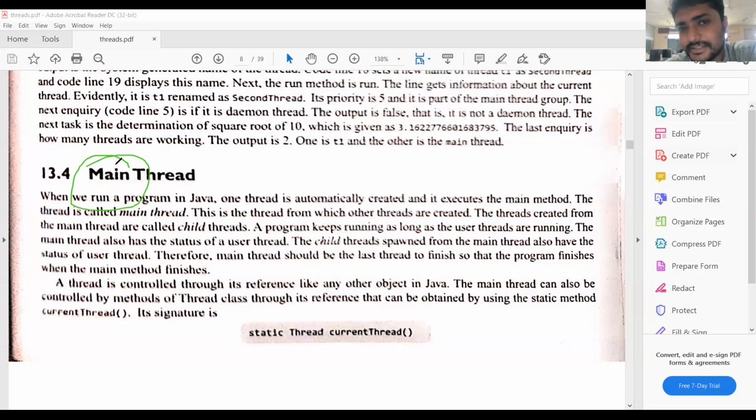When program execution starts with public static void main, the main thread will automatically be invoked in the background. That is the concept of the main thread, and it is an example of a daemon thread.